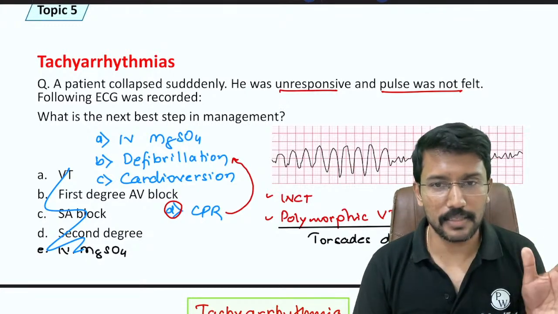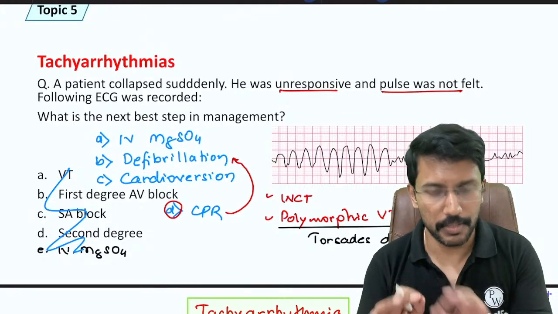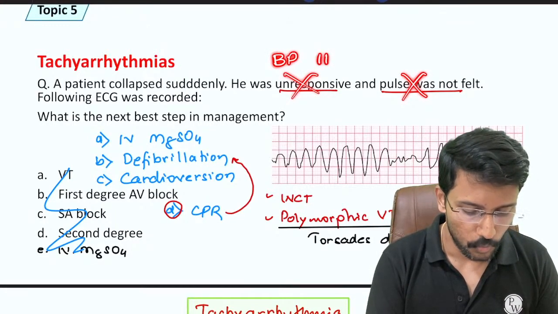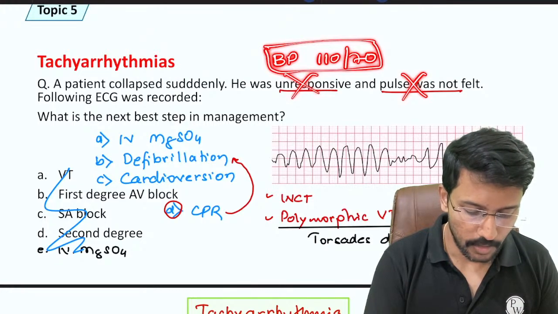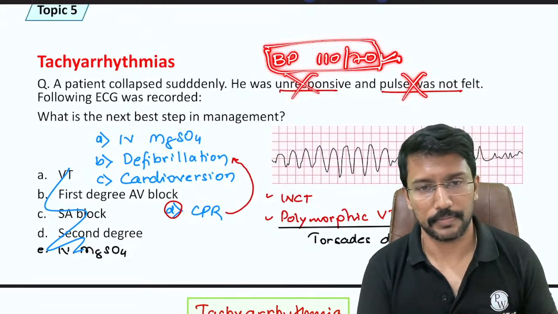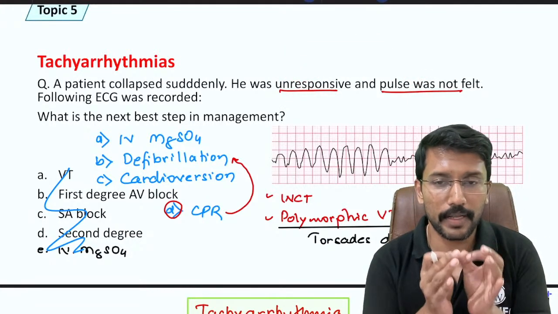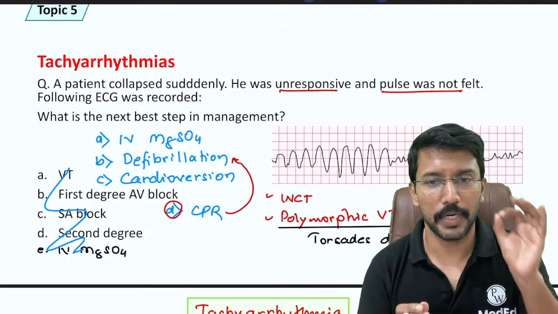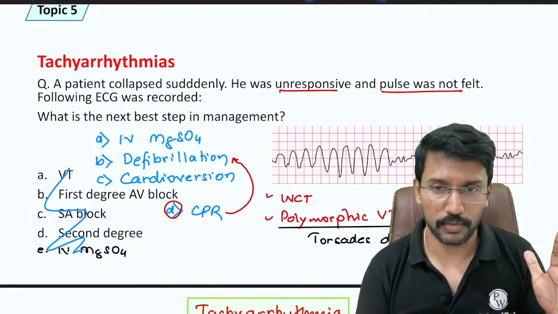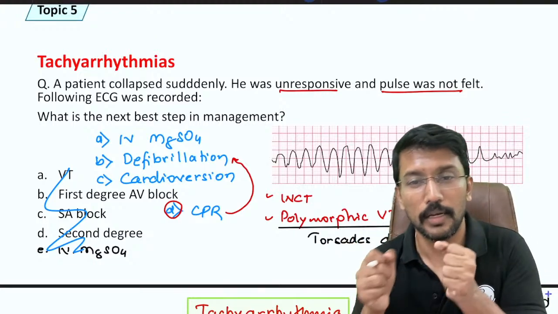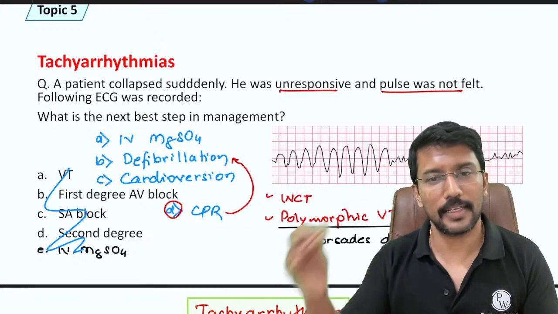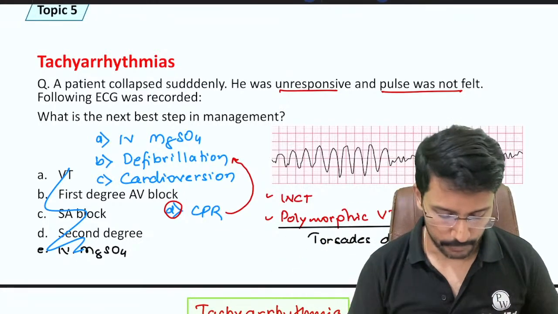But if I change the scenario, same question, meaning same ECG image, but instead of mentioning the patient is unresponsive, I say the patient is conscious and his BP is 110/70. Then how do you deal with it? All you need to do is just give the magnesium sulfate. So the rule of management of any tachyarrhythmia is, if the patient is hemodynamically stable, pharmacotherapy. If the patient is hemodynamically unstable, shock. If the patient is unresponsive and pulse is not felt, CPR first and then shock as soon as the defibrillator is available. Okay, cool, good.